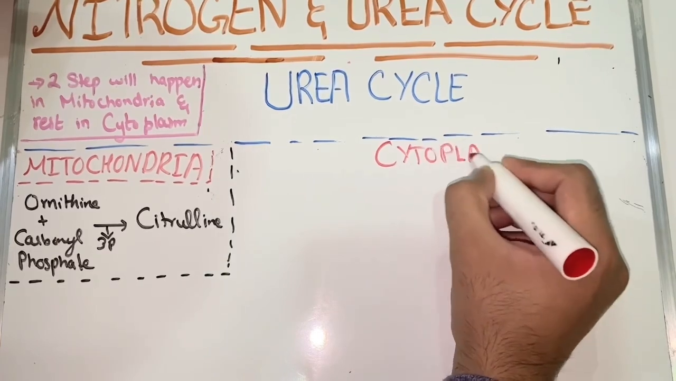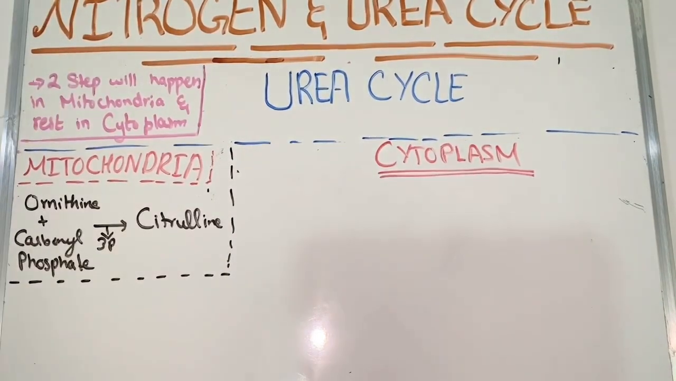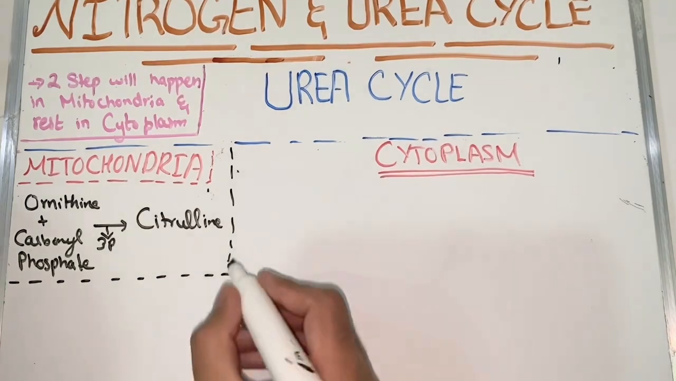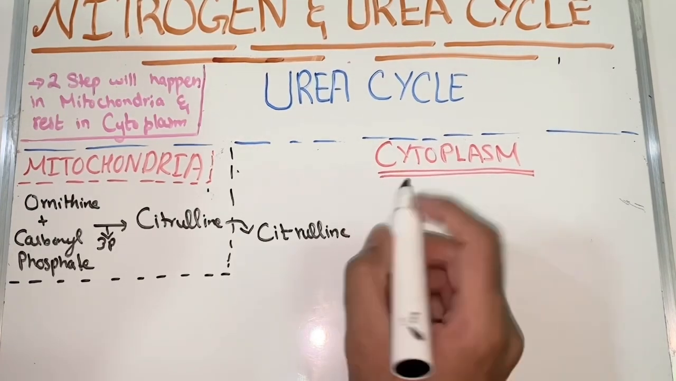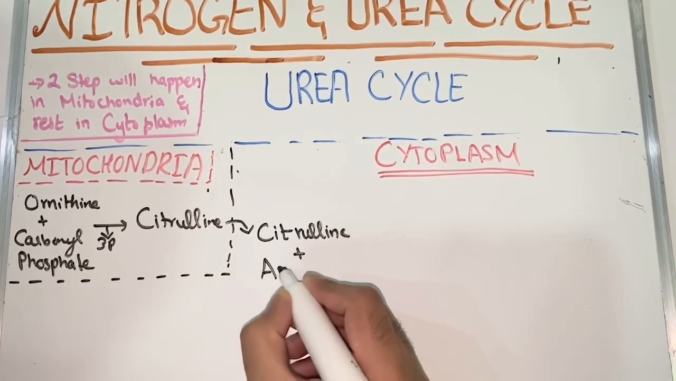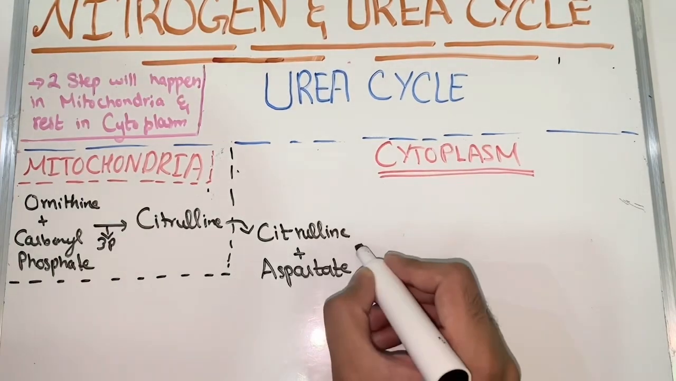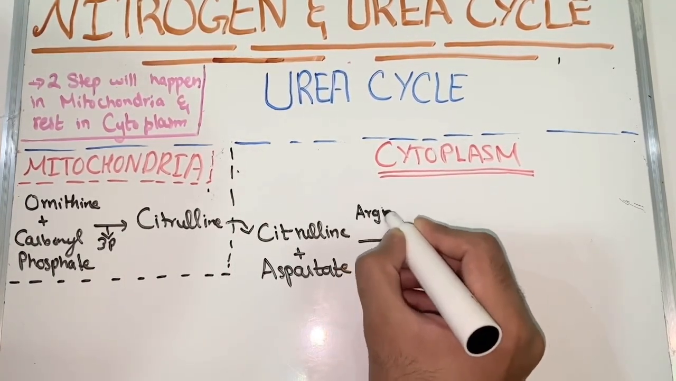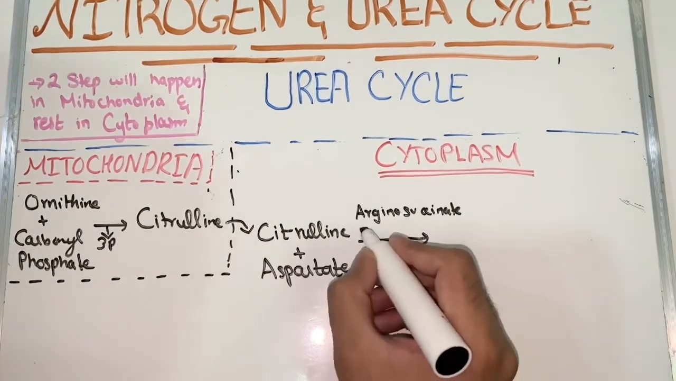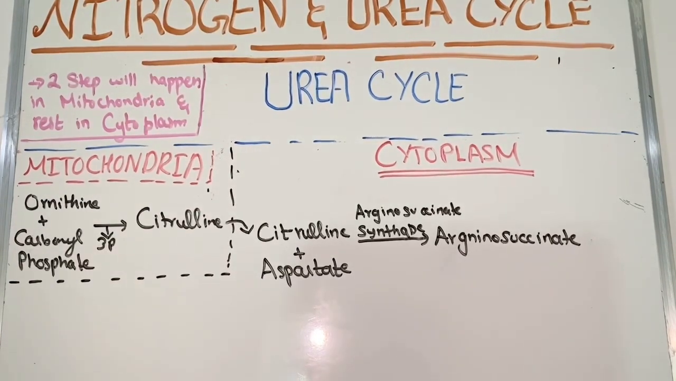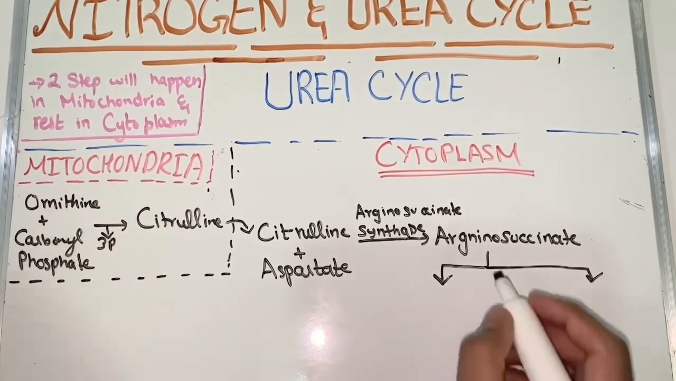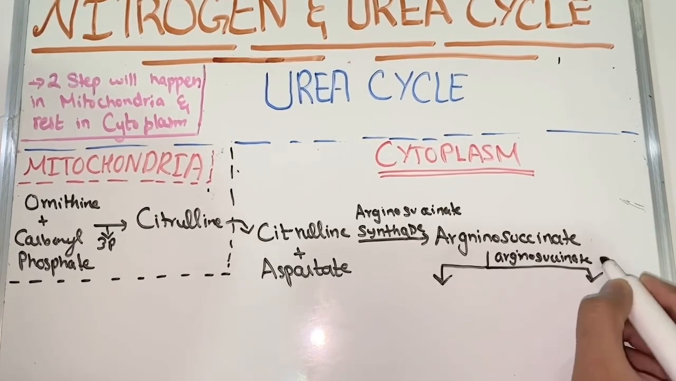Now we'll discuss some cytoplasmic reactions. Ornithine plus carbamoyl phosphate gives citrulline. Citrulline can come out of the mitochondria. Here it adds up with aspartate, and the addition of aspartate and citrulline will lead to the formation of argininosuccinate with the help of enzyme called argininosuccinate synthase. Argininosuccinate has an important function that it forms two molecules. One is fumarate and the second one is arginine.